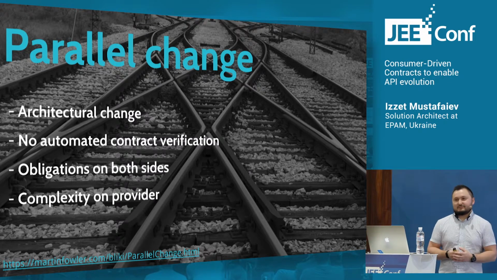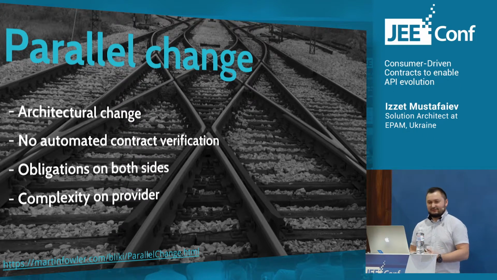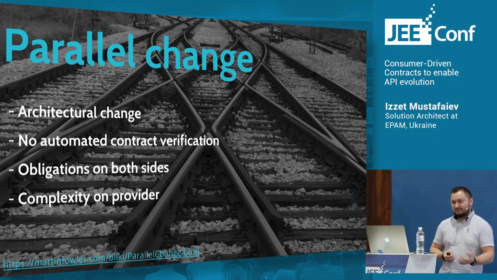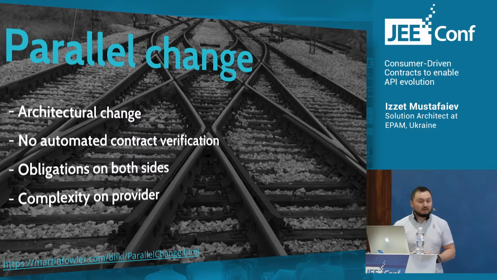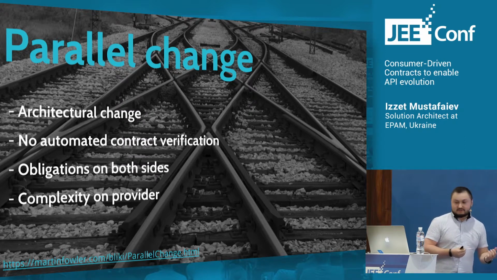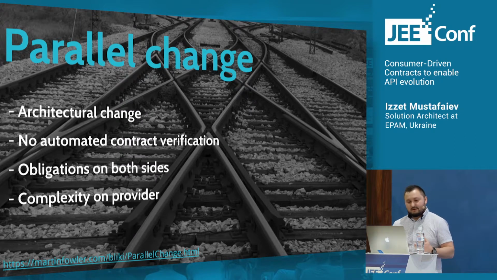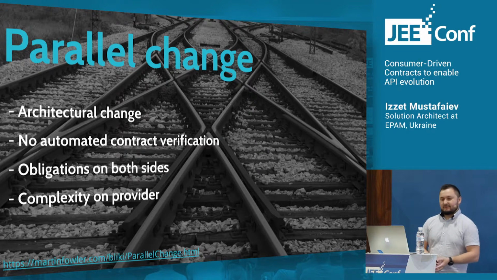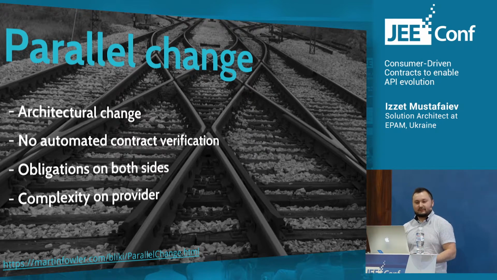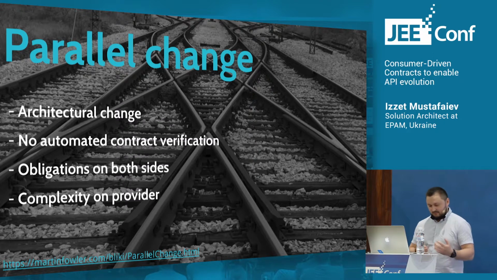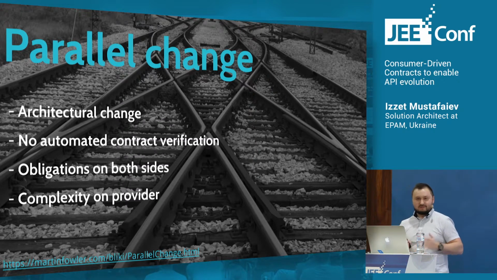So after this, we are kind of done with this job. Again, this pattern brings architectural change to both sides, and it doesn't provide automated contract verification. And it increases complexity on the provider side because, again, we need to implement two behaviors for the same endpoint, for the same logic, but with slightly different messages for interaction.